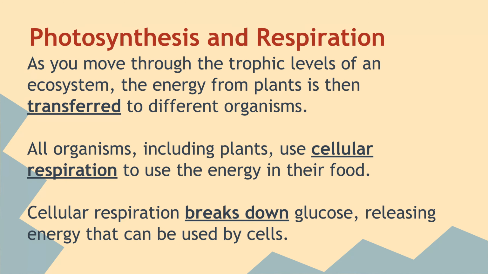Okay, and so as you move through the trophic levels of an ecosystem, the energy from the plants is transferred to different organisms. All the organisms, including the plant, use cellular respiration to use the energy in their food. So the plants produce their own food, then use cellular respiration to get the energy from that food. Animals eat the plants, or eat other animals, to get the food energy to then undergo cellular respiration. Cellular respiration breaks down the glucose, releasing energy that can then be used by cells.